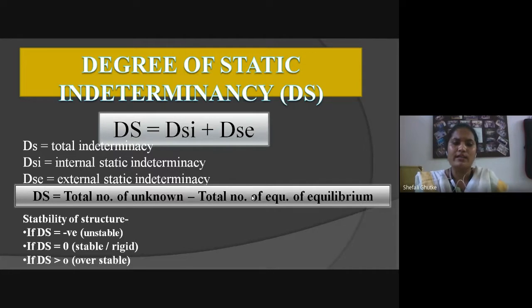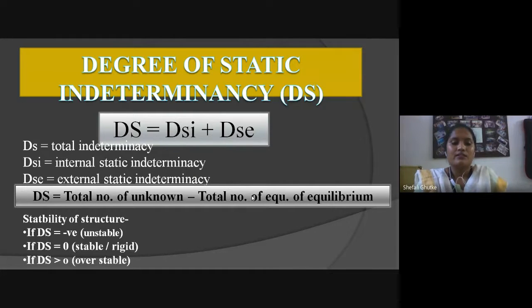Why are we calculating Ds, or the degree of static indeterminacy? For checking the stability of a structure, we are calculating Ds. The main point is to identify the stability of the structure. If the value of Ds is negative, we can say that this type of structure is unstable.